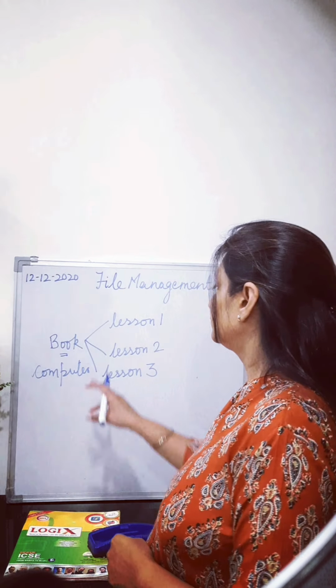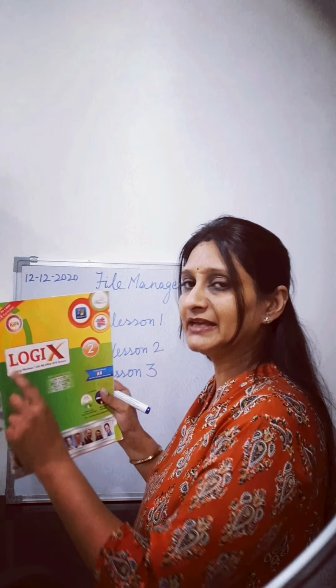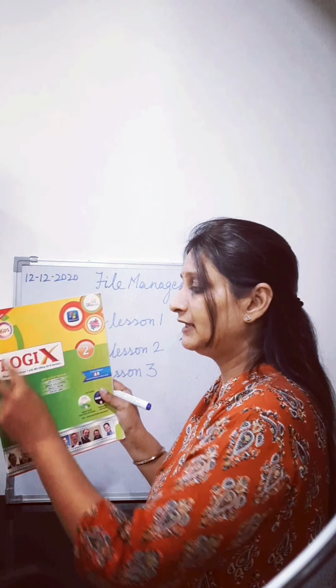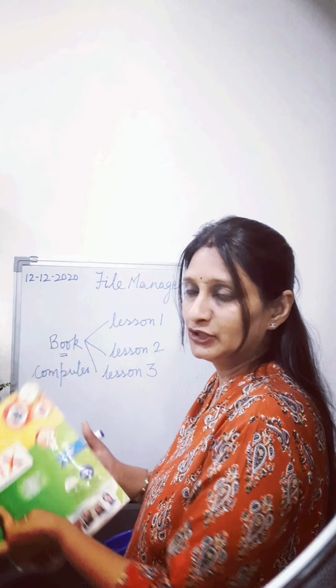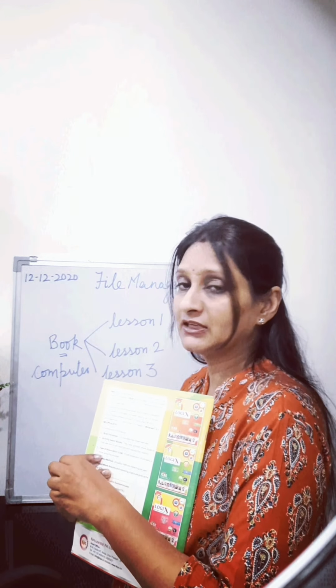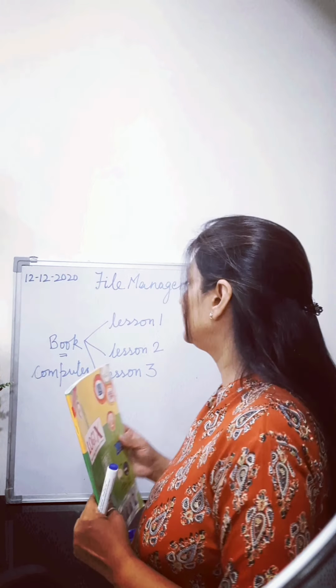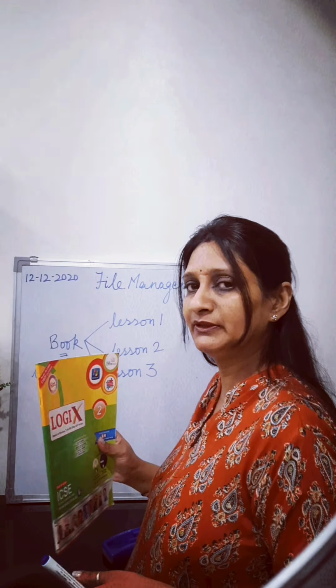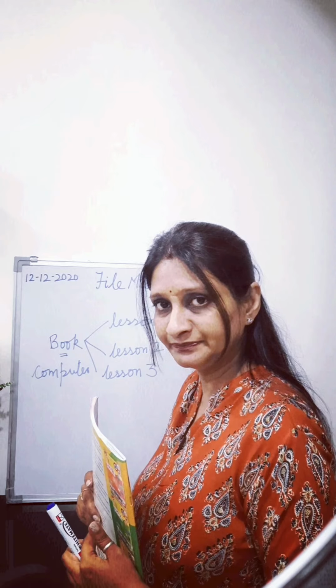Right? So we keep separate books, and in one book all the lessons are related to one subject. So if it is a computer period, you take out the computer book. If it's an English period, you take out the English book. If it is a math period, you take out the math book. Right? Everything is managed here.